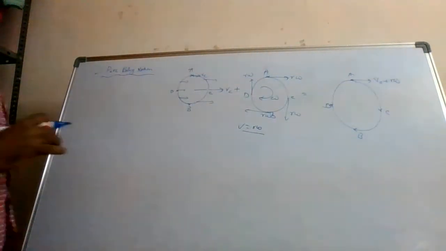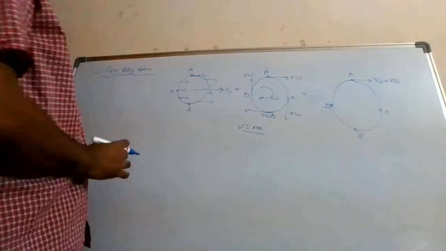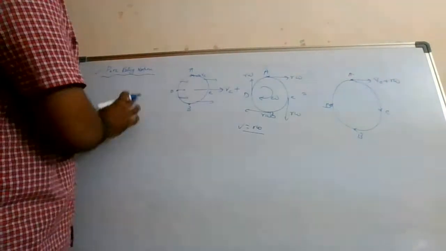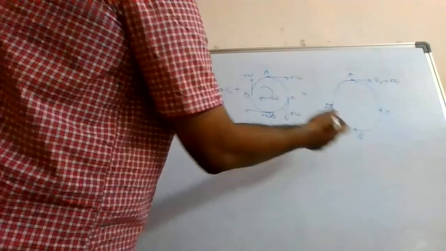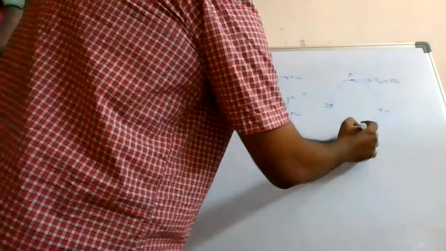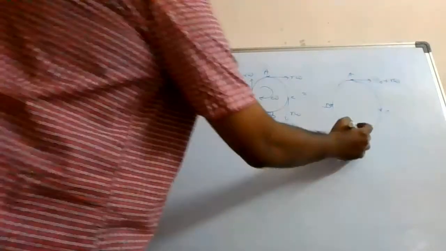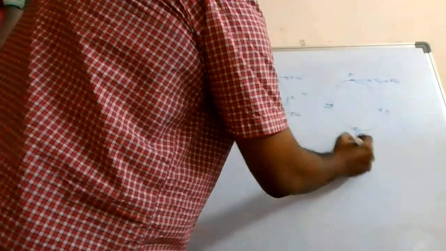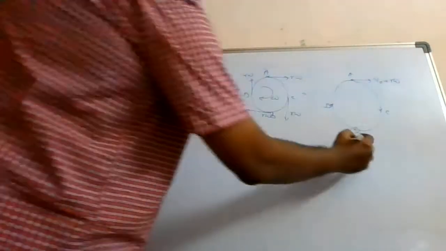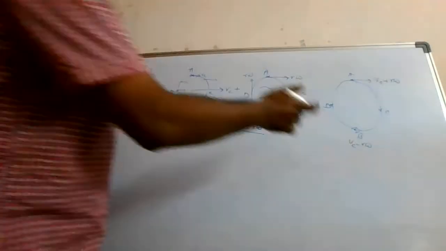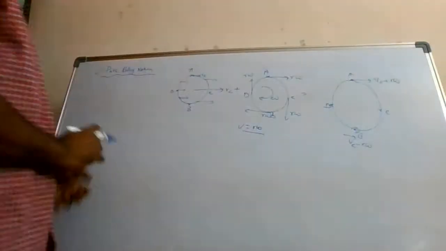Look at this point: r omega in this direction, Vc in this direction. Let us say for the time being that Vc is more. So at this point, if you call this positive, it will be Vc minus r omega.